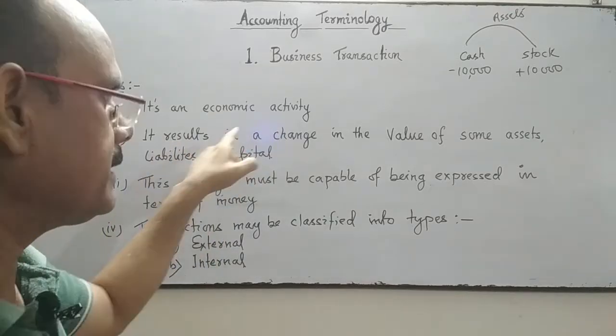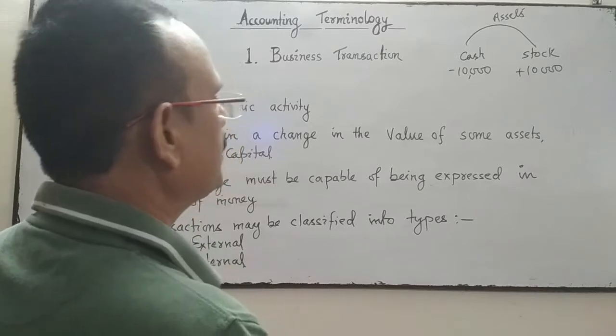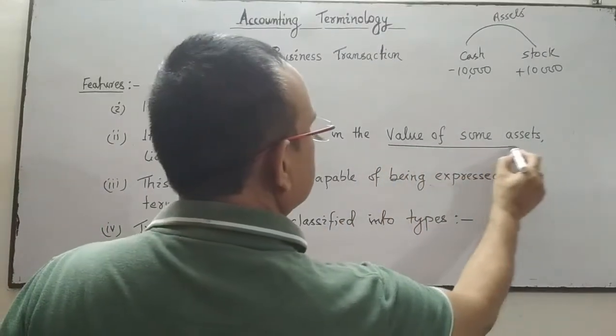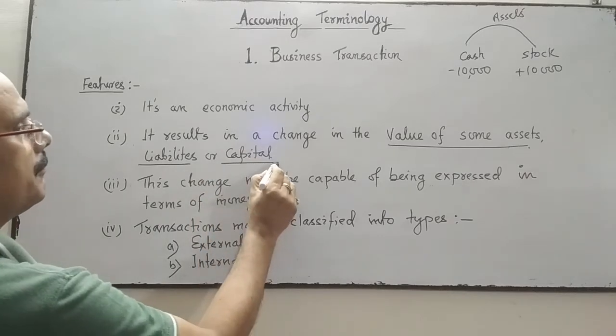Number two, it results in a change in the value of some assets, liabilities or capital.